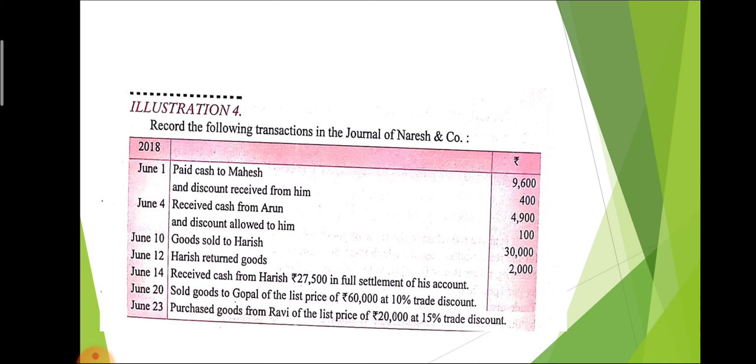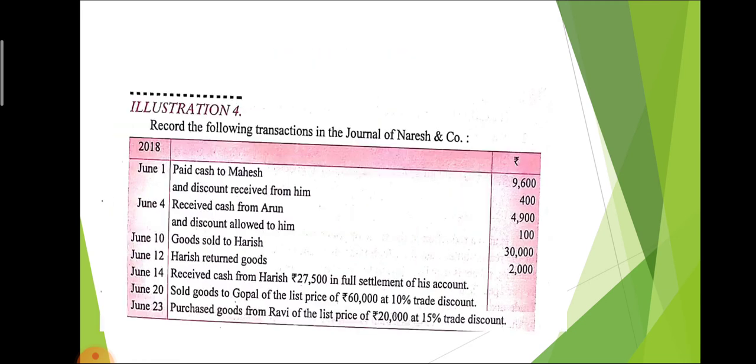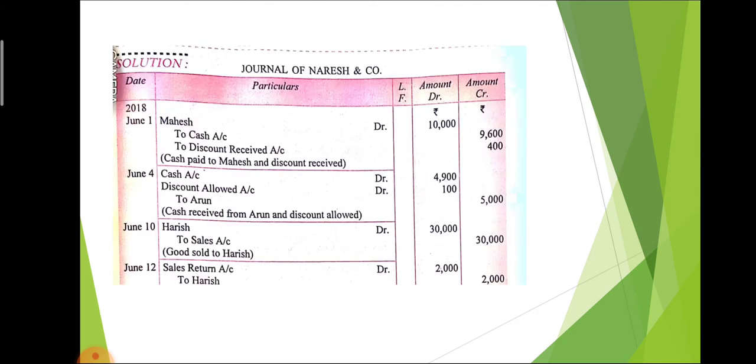Next, goods sold to Harish, that is sales. So sales will always be credit, and the name is given, so Harish will be debit. So the journal entry will be Harish debit to sales account. Harish returned goods, so that is sales return. Sales is always credit, so sales return is debit. So the journal entry will be sales return account debit to Harish. On June 12, the journal entry will be sales return account debit to Harish.